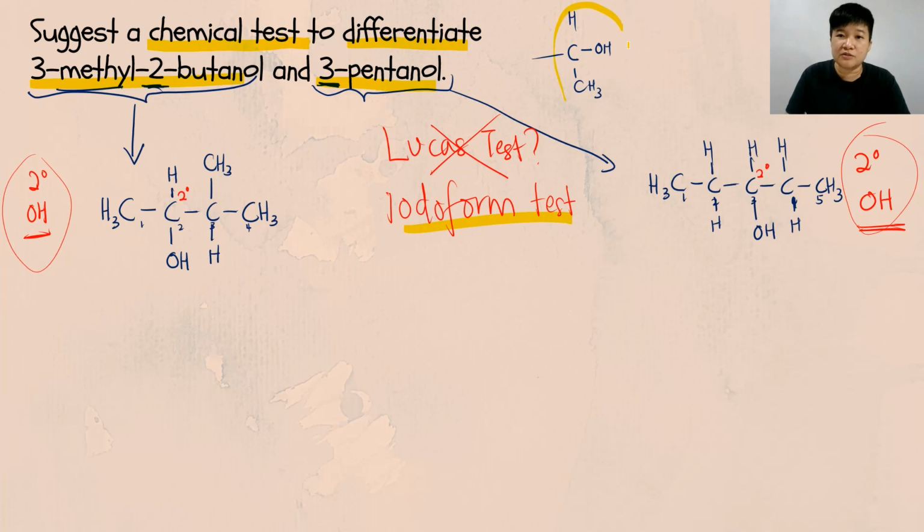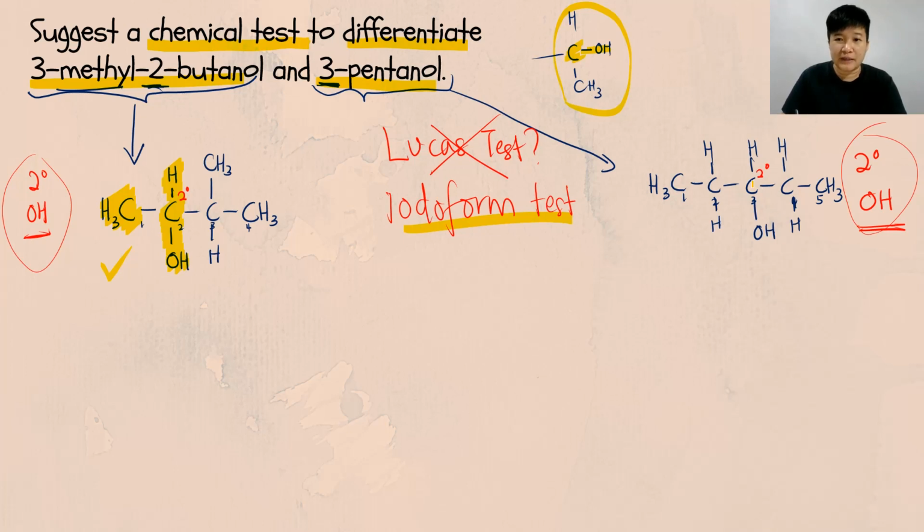You must have this methyl carbonyl group. So for this methyl carbonyl group, first focus on the carbon that is holding OH. So let's check your 3-methyl-2-butanol. The carbon that is holding OH must be holding at least 1 hydrogen, and also must be holding at least 1 CH3. So this one has the methyl carbonyl.